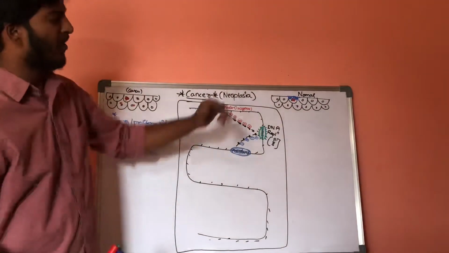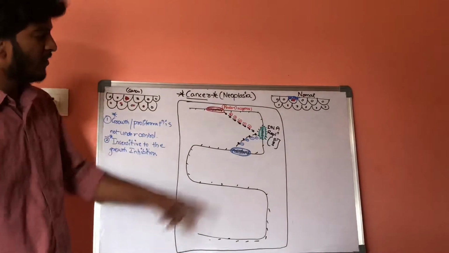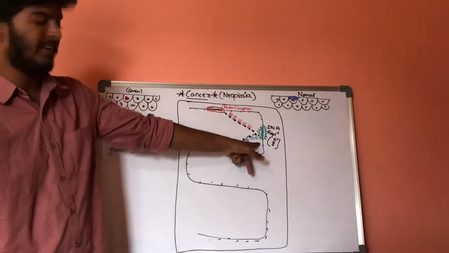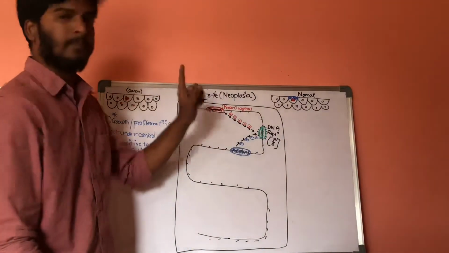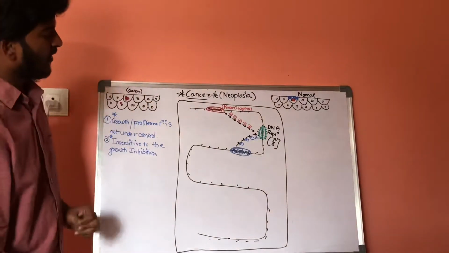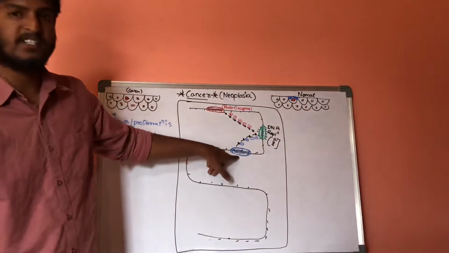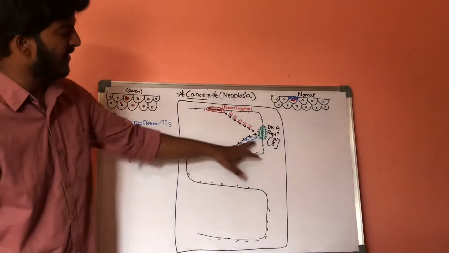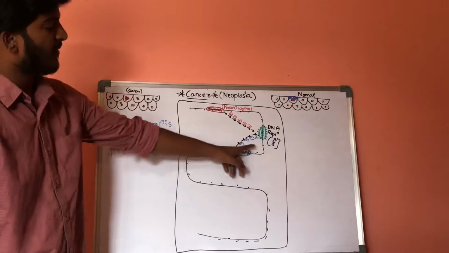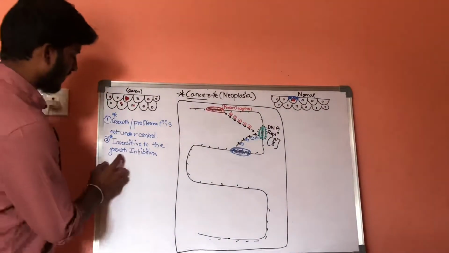Now, in a normal cell, DNA replication should be taking place. So in order for DNA replication to take place, these proto-oncogenes should be activated and these special set of genes should be inactivated. Now, what are the names of these special set of genes which inhibit DNA replication? Before discussing the name, come back to this point.